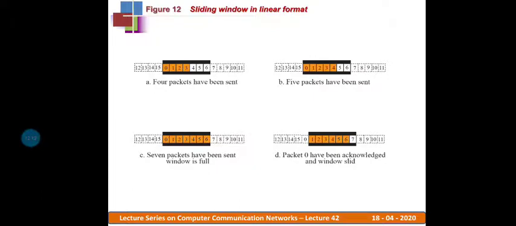This is how we can assign sequence numbers, and with the help of this, error control can be monitored. A receiver may receive two packets having the same sequence number, so the receiver can understand that one is a duplicate of the other. Therefore it can accept one and discard the other. So this is one case.